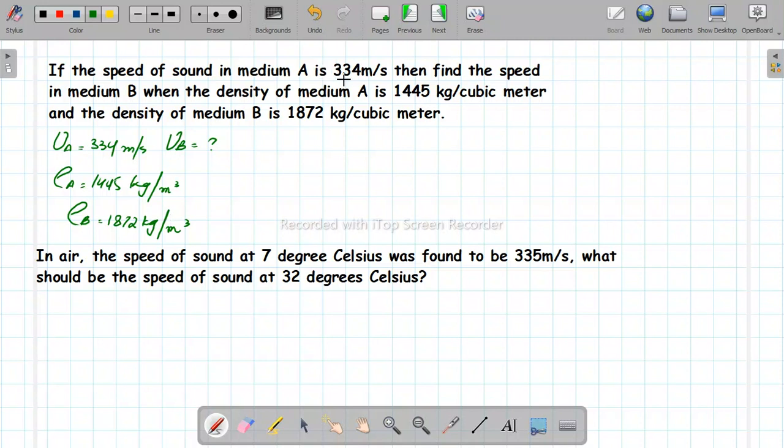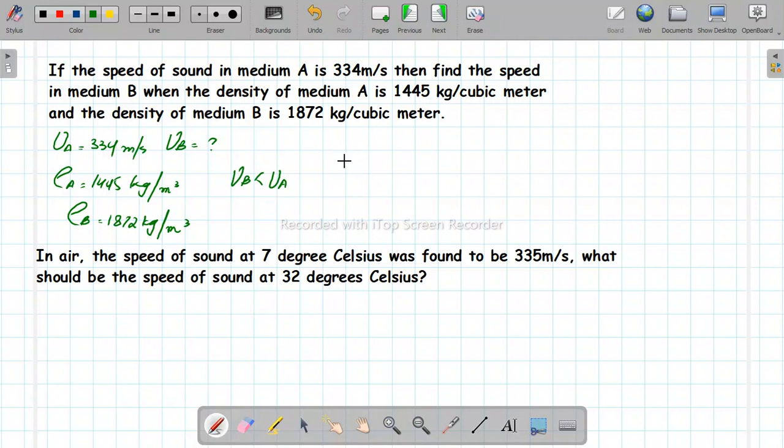अभी हमने कहा speed is inversely related to the medium. तो अगर medium B की density greater है तो theory कहती है कि medium B में sound की speed should be smaller because it is inversely related to density. तो एक बात मुझे पता है theoretically VB should be less than VA. लिहाजा जो हमारा आंसर है it should be smaller than 334 meters per second.